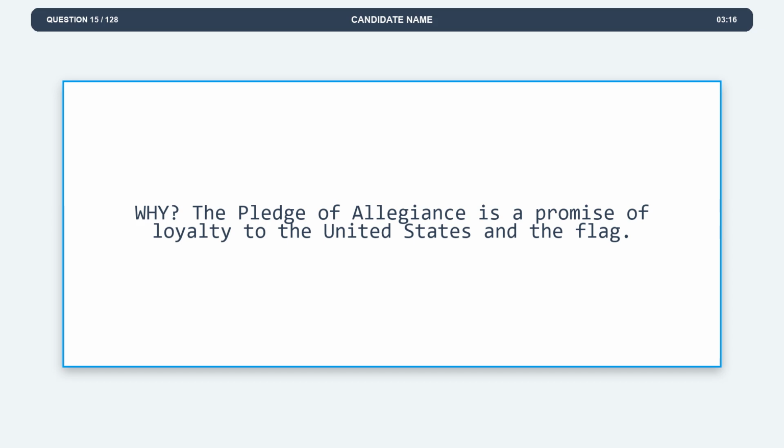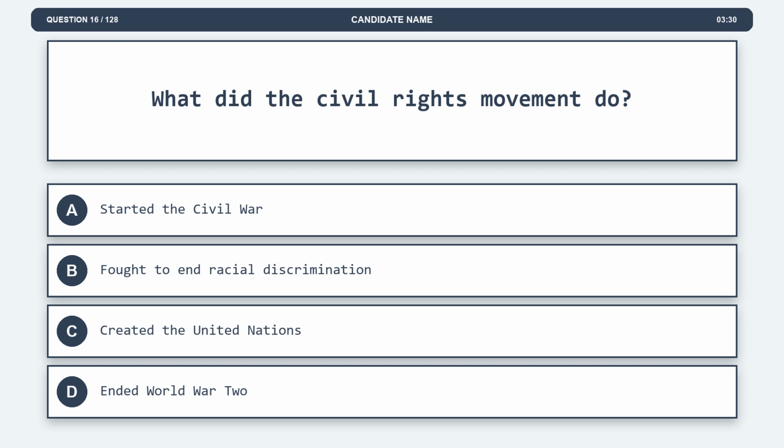Explanation. The Pledge of Allegiance is a promise of loyalty to the United States and the flag. Question 16. What did the civil rights movement do?